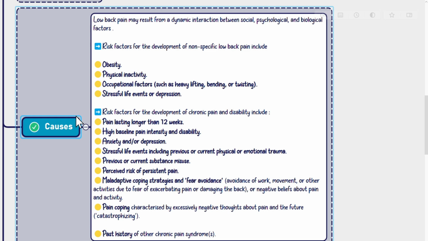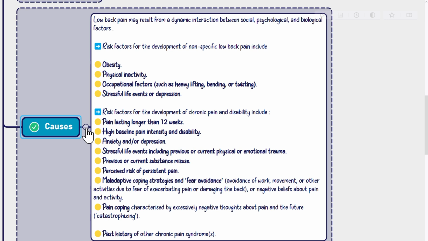Risk factors for the development of chronic pain and disability include pain lasting longer than 12 weeks, high baseline pain intensity and disability, anxiety and/or depression, stressful life events including previous or current physical or emotional trauma, previous or current substance misuse, perceived risk of persistent pain, maladaptive coping strategies and fear avoidance, avoidance of work, movement, or other activities due to fear of exacerbating pain or damaging the back, or negative beliefs about pain and activity.